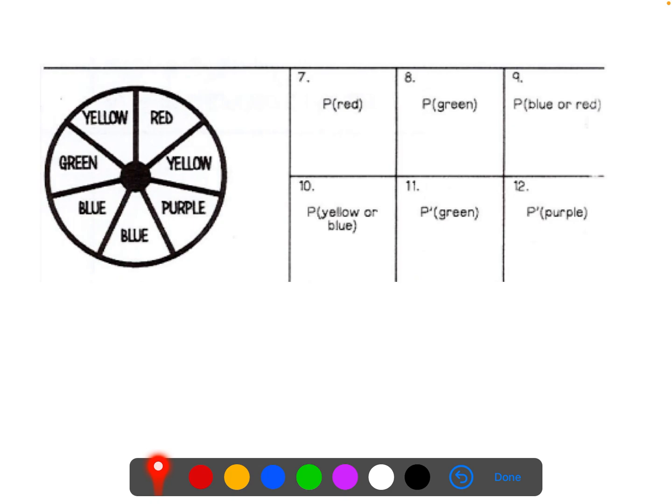Now, we have first to figure out how many total outcomes there are. So I would count up how many different possibilities there are. Okay, so we have 1, 2, 3, 4, 5, 6, 7. 7 different outcomes, 7 total outcomes.